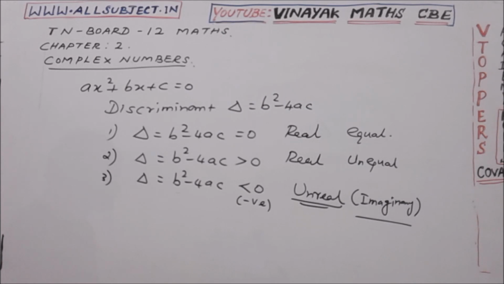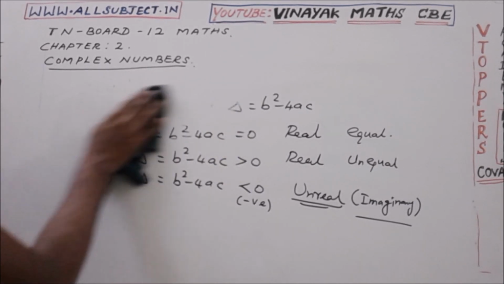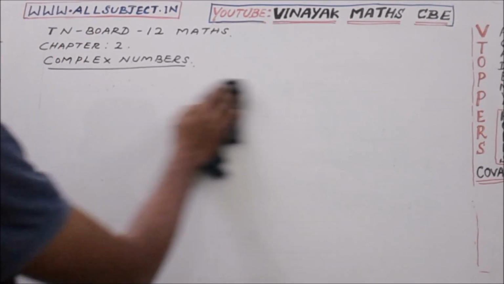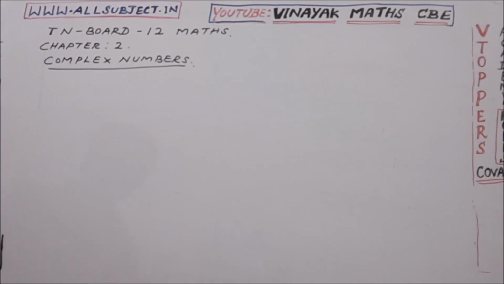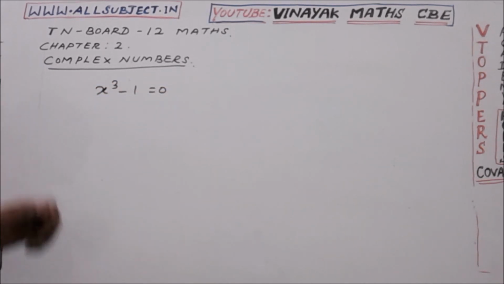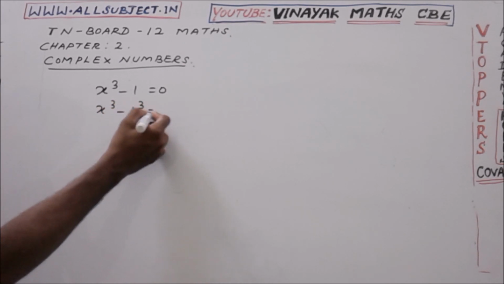Okay. Now consider the equation x cube minus 1 equal to 0. Factor it: this is x cube minus 1 cube equal to 0.